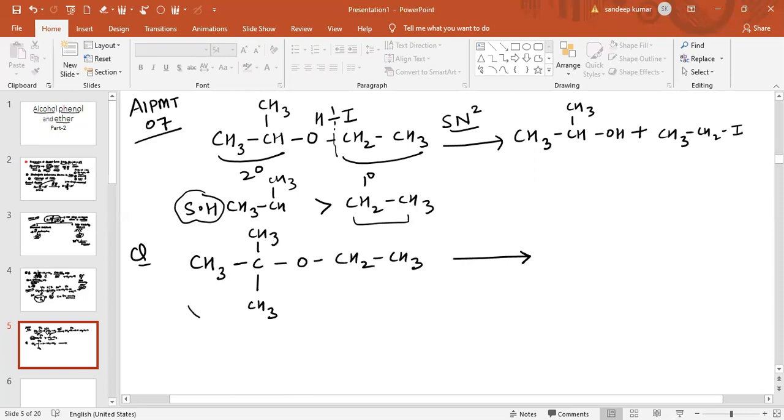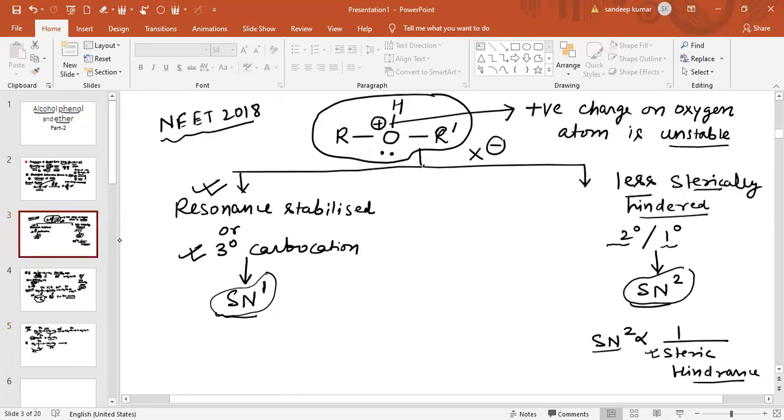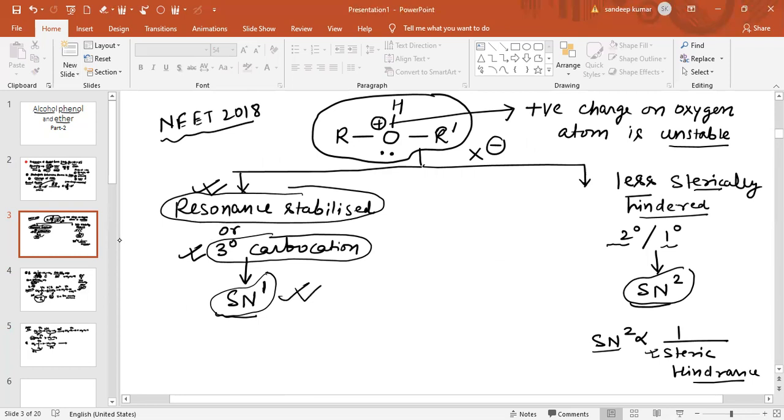Across oxygen, this is a 3 degree carbon and this is a 1 degree carbon. We have already discussed that if one of the carbons gives a 3 degree carbocation, or it is resonance stabilized, then 100% the reaction will be SN1.